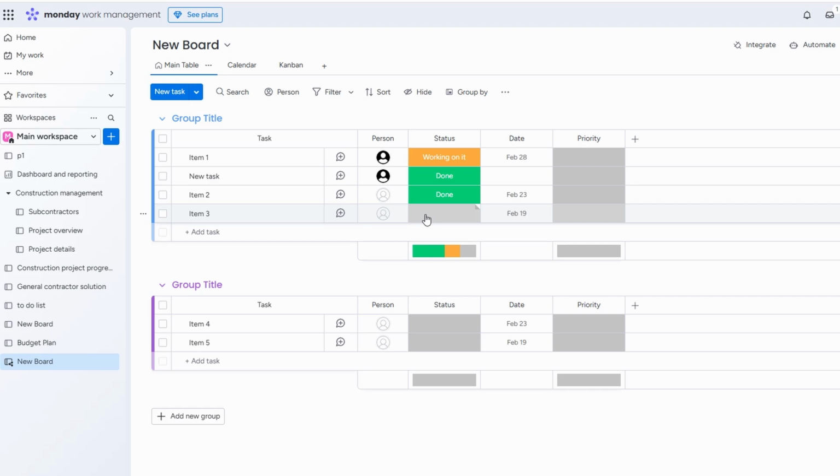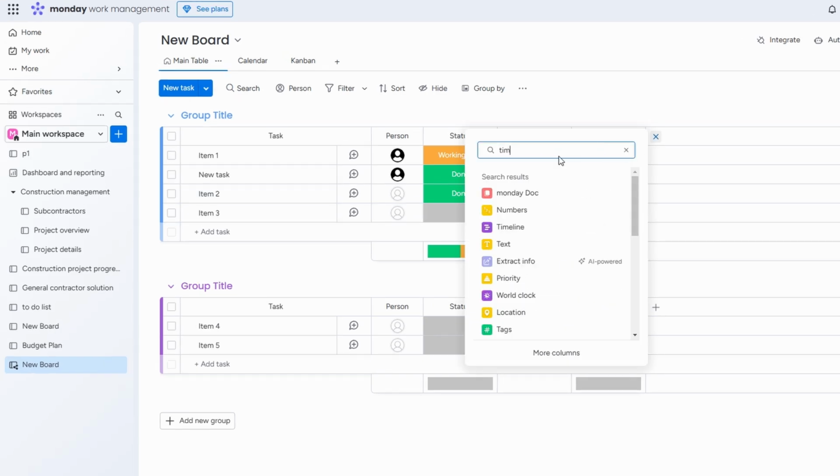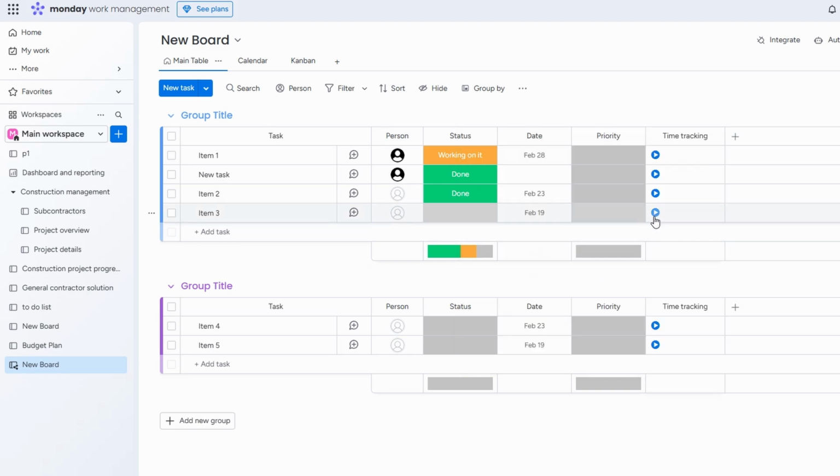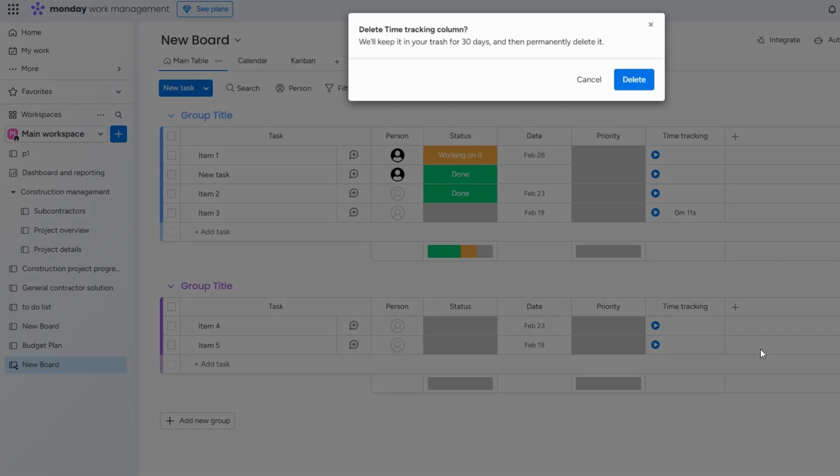Here's a little bonus feature for those of you who love getting into the details. If you're the type who likes to know exactly how much time you're spending on tasks, Monday.com lets you track time. You can set a timer to start when you begin a task, and then stop it when you're done. This helps you get a clear idea of where your time is going, which is great for productivity, or just being aware of how long things take. So, if you're working on call for massage, you can start the timer and see exactly how long it takes you to complete that task.